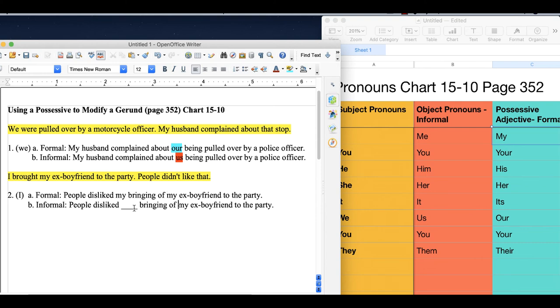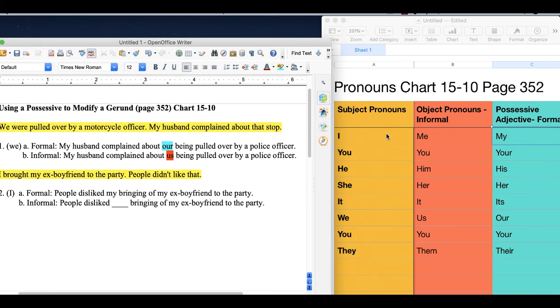Okay, and if it's informal, we'll go to the informal. Again, let me move this over a bit. We've got I. We're going to go informal, so the informal is me. So we're going to say people disliked me bringing my ex-boyfriend. So I got to take the of out of that. You know what? We'll just take the of out of there. We don't need of. Okay, so I didn't need the preposition. Okay, so we have people dislike me bringing my ex-boyfriend to the party.